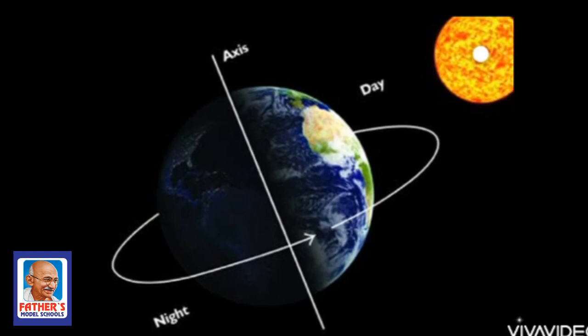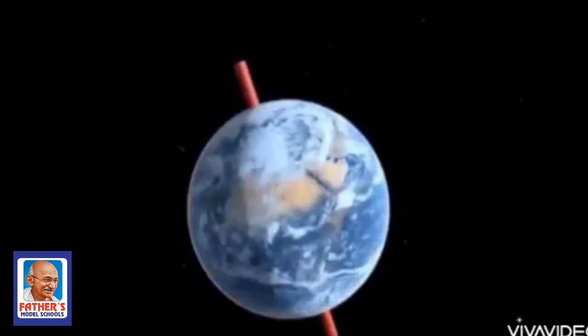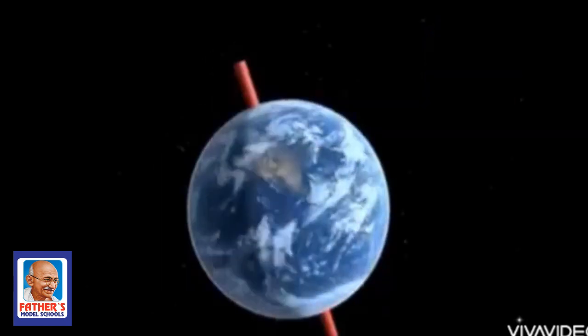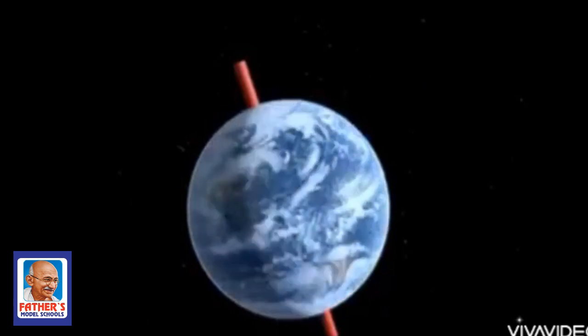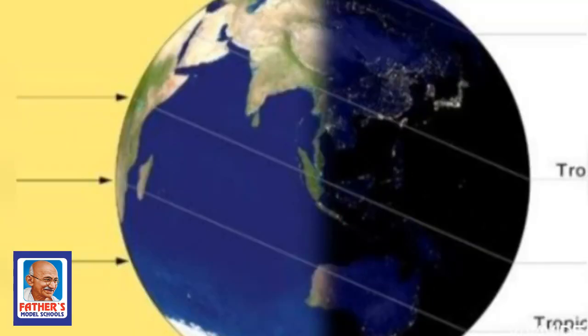So here comes the earth rotates on its own axis. Have you ever noticed that the globe is tilted to one side? Yes, earth also is tilted to one side. You know why? Because its axis is tilted.